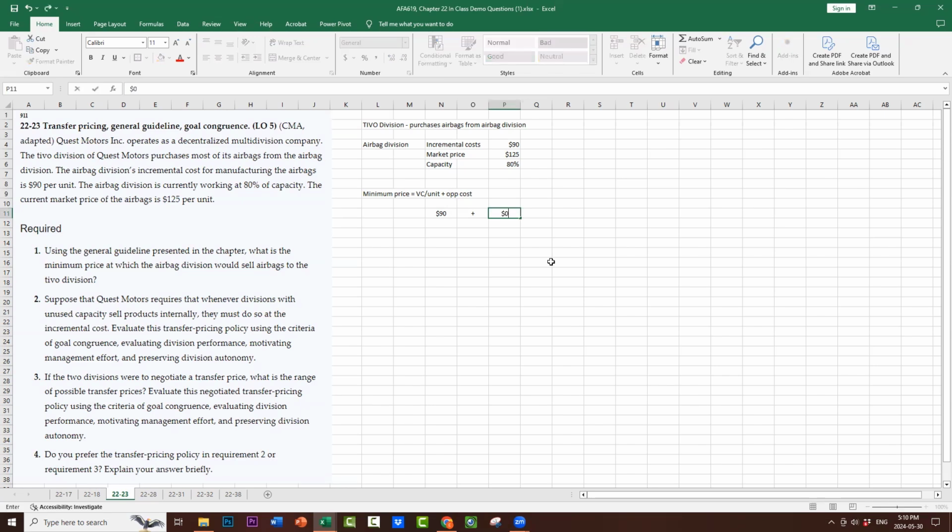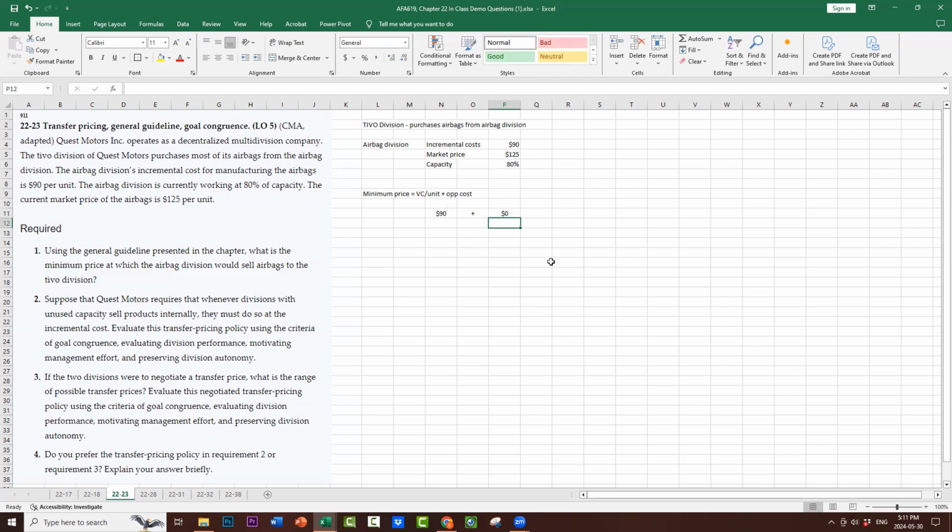Well, they're going to lose nothing. They lose nothing because they're at excess capacity. They have 20% capacity, so they're not even selling up to capacity. And therefore, they're not forgoing any external profit. They're not losing any contribution margin by selling to the TiVo division.